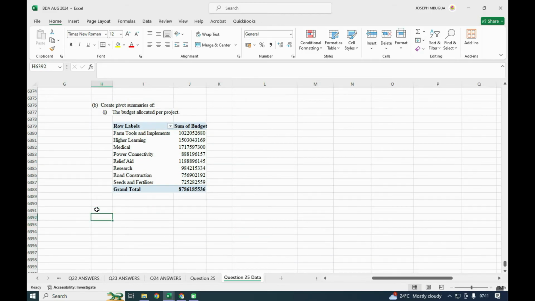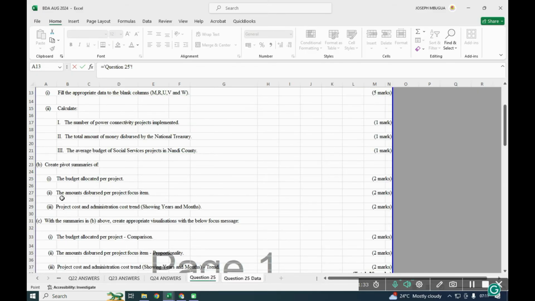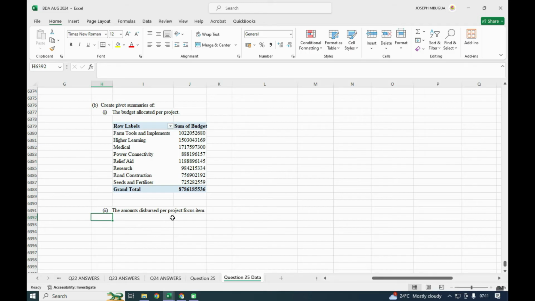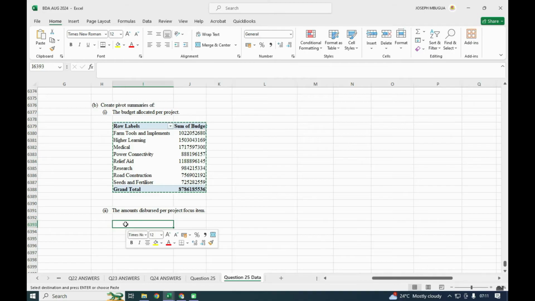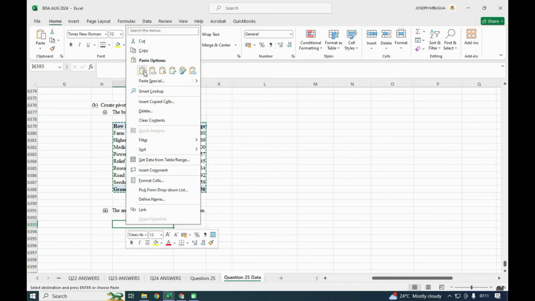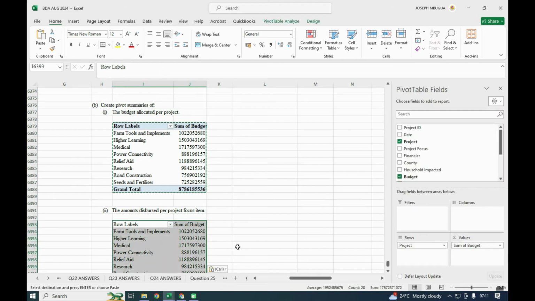So that number 2 that we need, the second one, we need the amount disbursed per project focus. So I'll highlight this, just copy this, come here and paste it, paste the values the way they are.